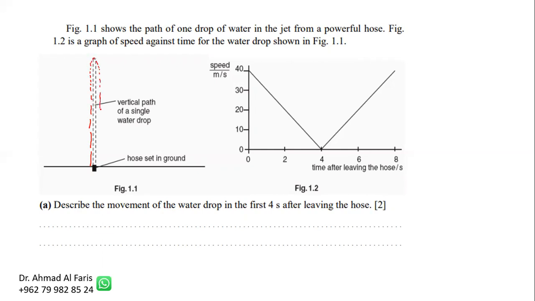Then it speeds up, speeds up, and returns back to the ground. They saw here that for the one water drop, they neglect the air resistance. That's why it's straight lines, and that's not correct. It leaves at 40 meters per second and moves upwards with uniformly decreasing speed. Then it moves down with increasing speed, as it reached the maximum height here. This line does not go down. No, the speed is decreasing as it moves up, and the speed is increasing as it falls down.